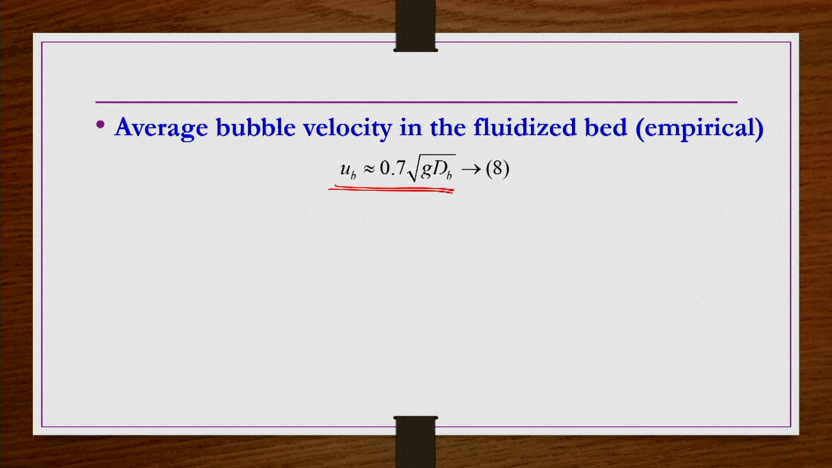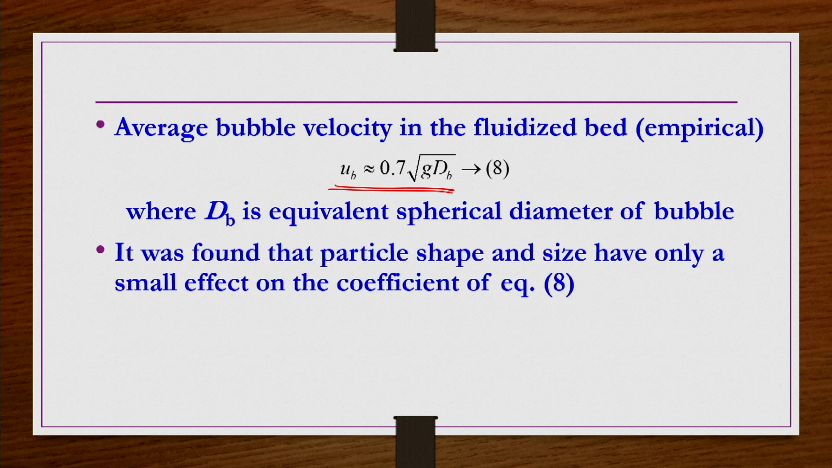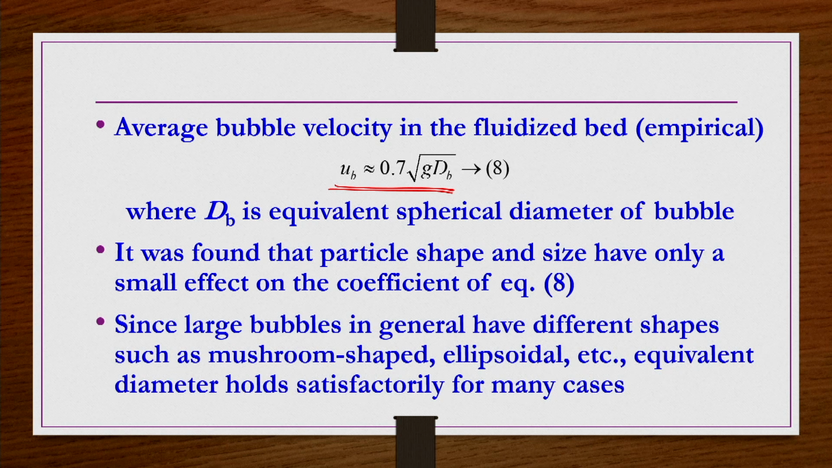dB is nothing but the equivalent bubble radius, because the voids are bubbles which are rising through the packed area, and they are not in a spherical shape. In general they are mushroom-like or elliptical in shape. That is the reason the equivalent spherical diameter of the bubble is considered here. So, UB is known, and then you can use equation number 7, the previous equation, to get LE.